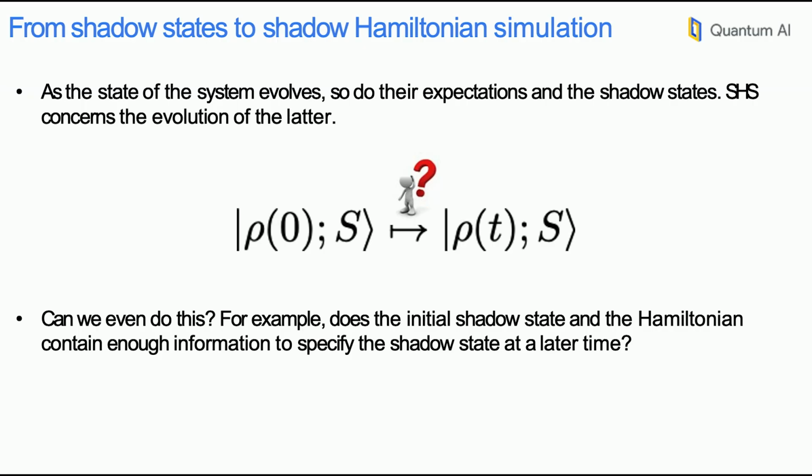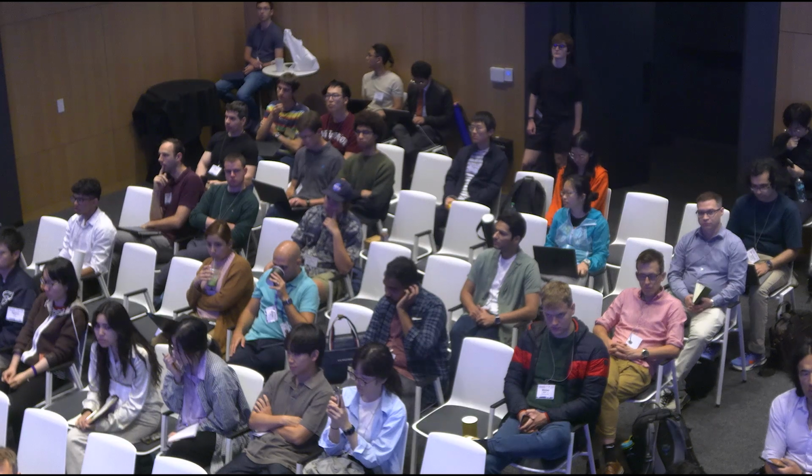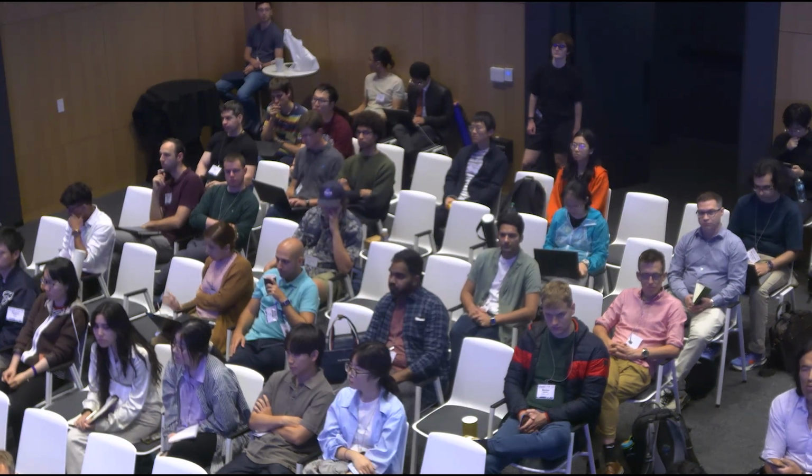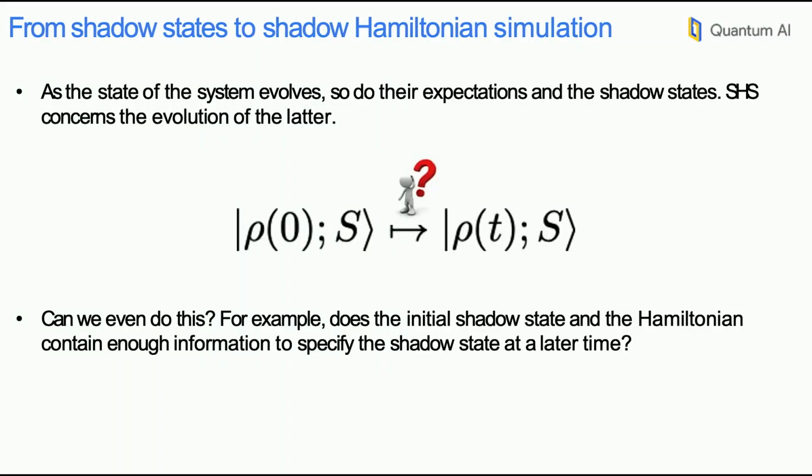So the question is, can we do this, right? For example, if I have access to the initial shadow state and the Hamiltonian of the system, do I have enough information to specify the shadow state at a later time? So that's the main question. So what's your take? Any brave volunteers?